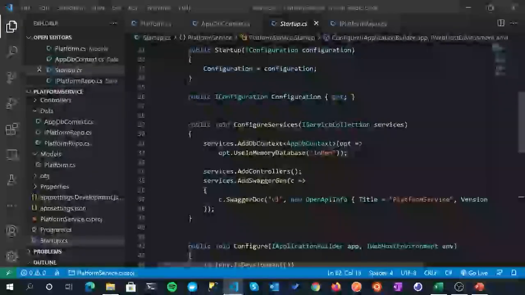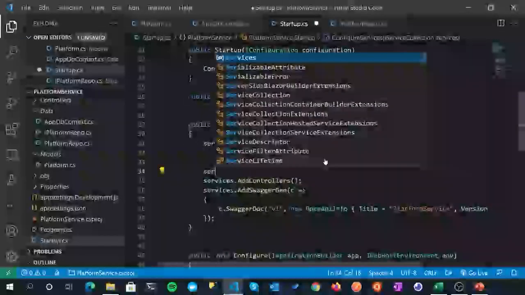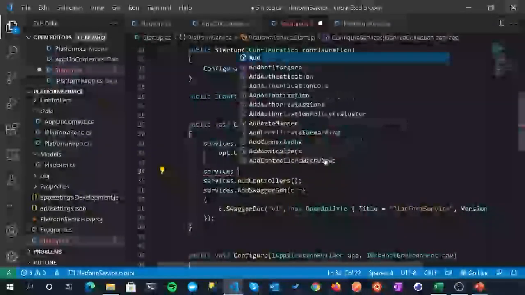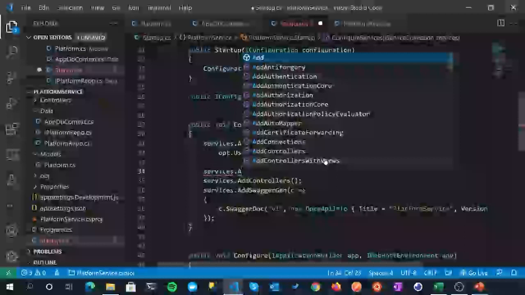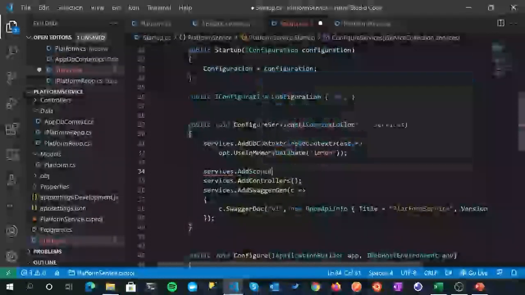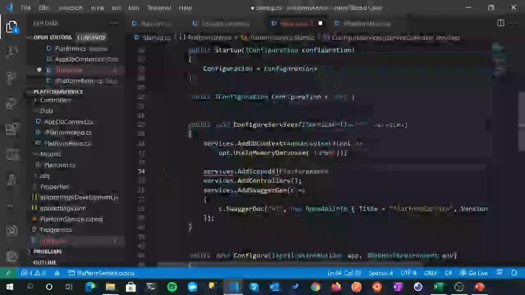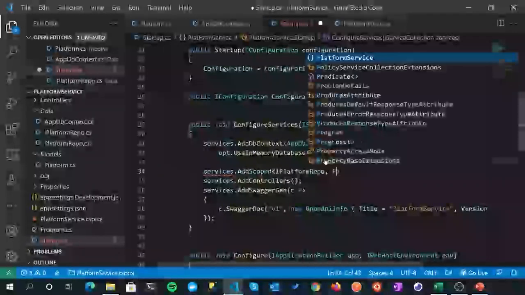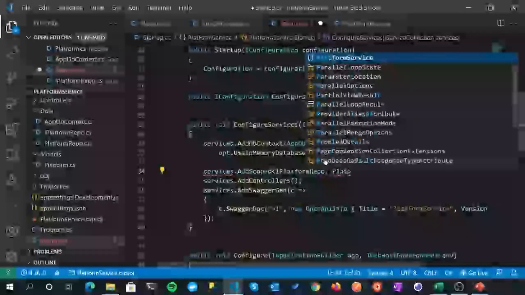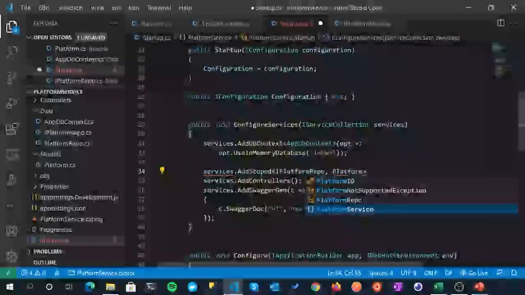So the way we do that is just over in ConfigureServices, and we'll just make use of services again, and we're going to add a scoped service, and we will just say if somebody asks for IPlatformRepo, we're going to give them PlatformRepo.